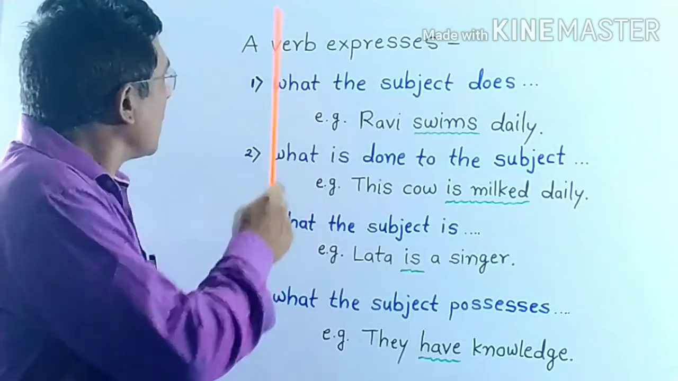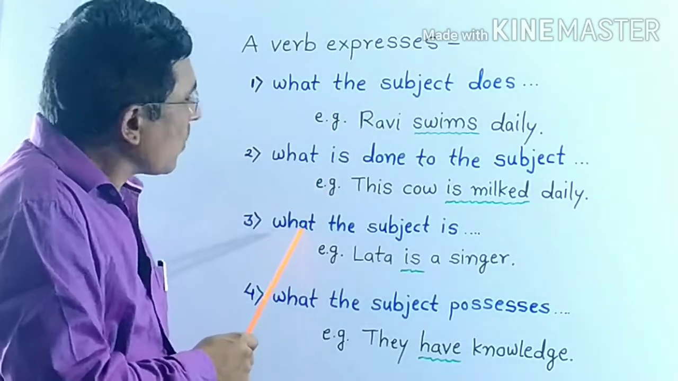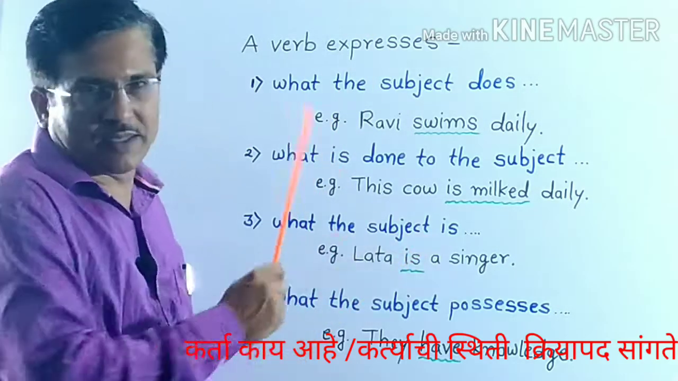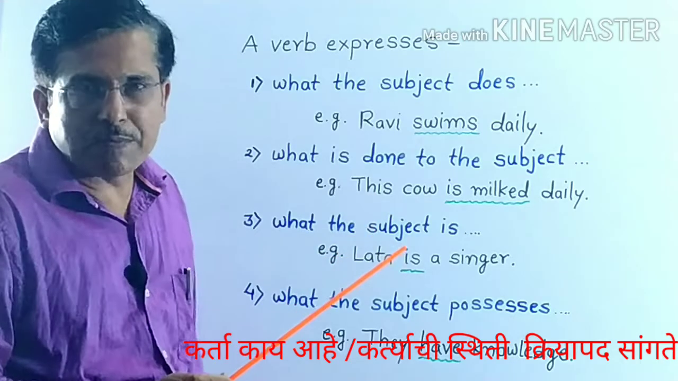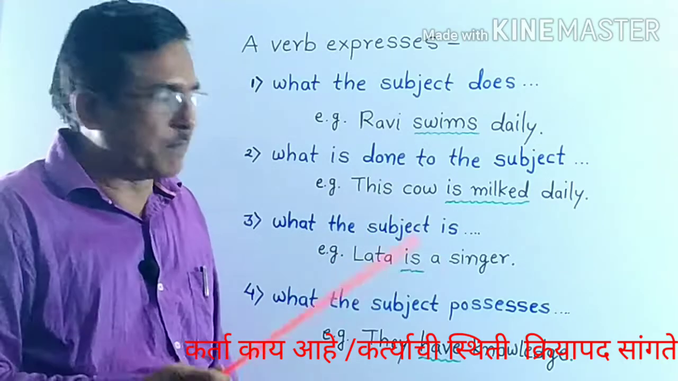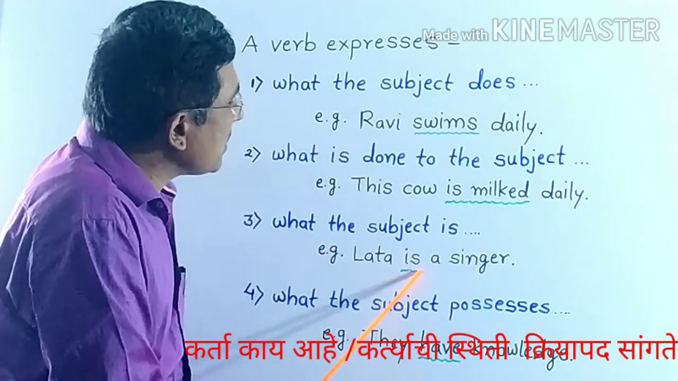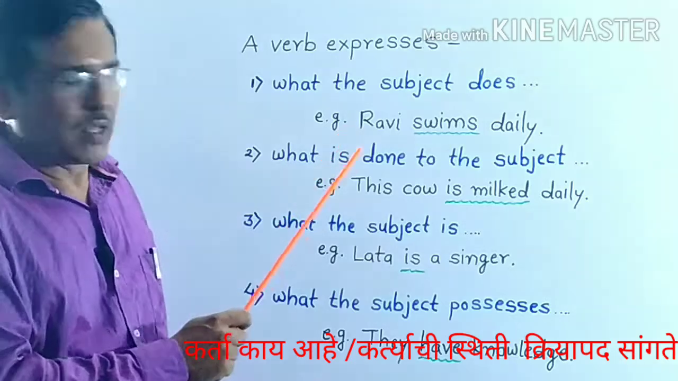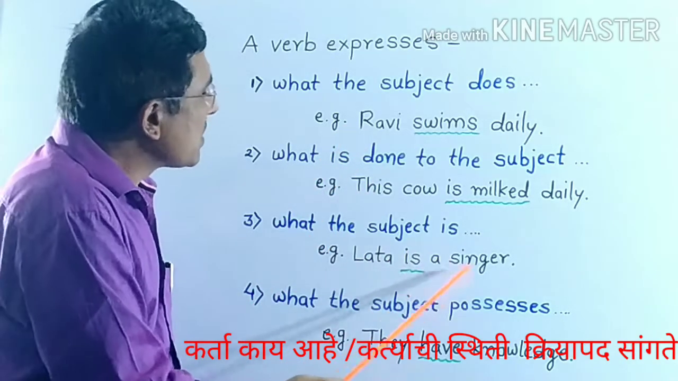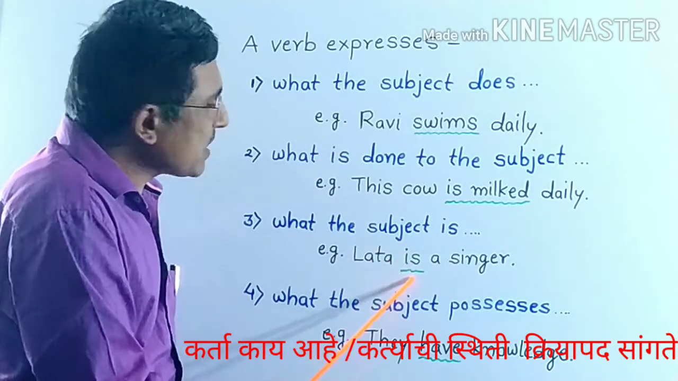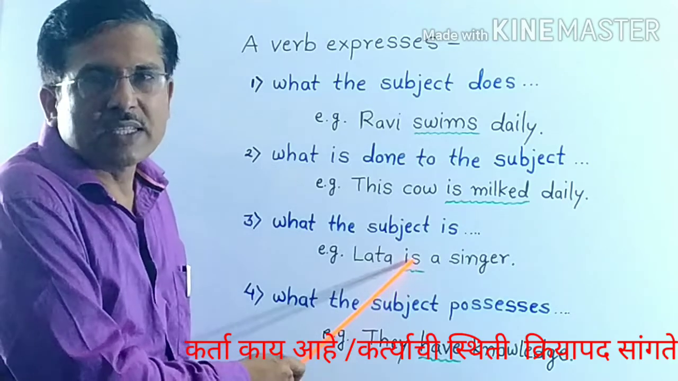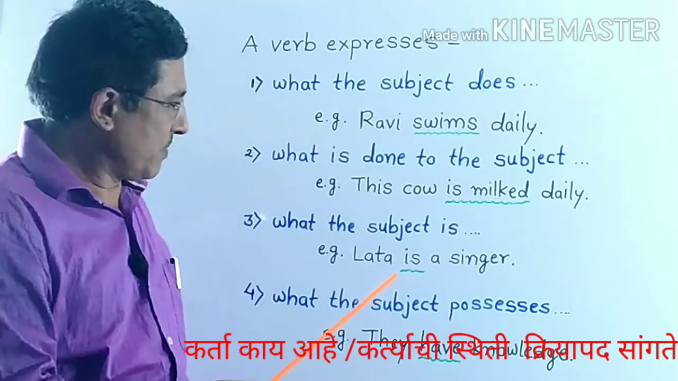Now third thing, a verb expresses what the subject is. And here is example. Lata is a singer. It means here is verb tells us about the state of subject.